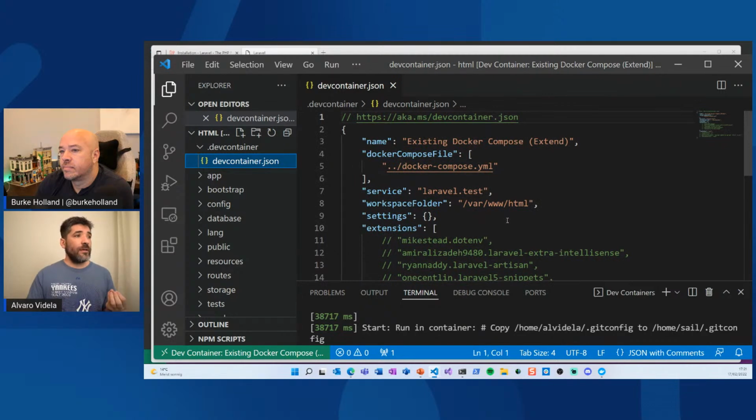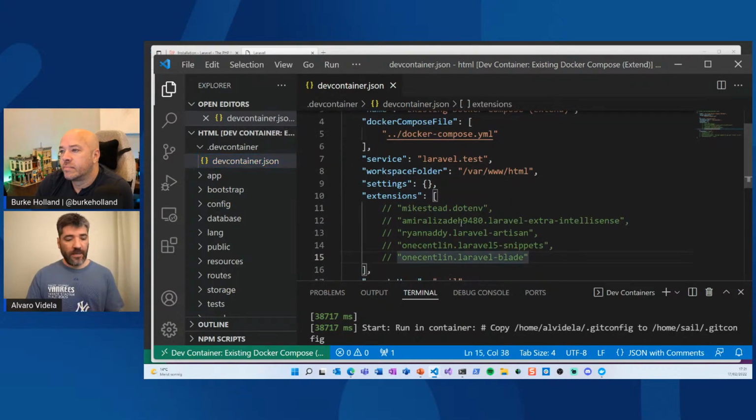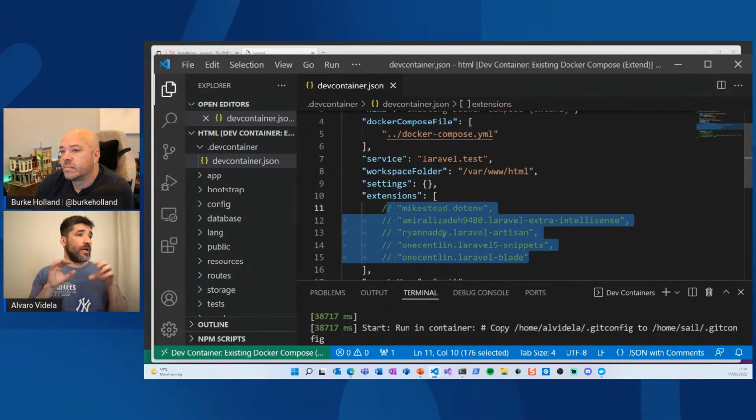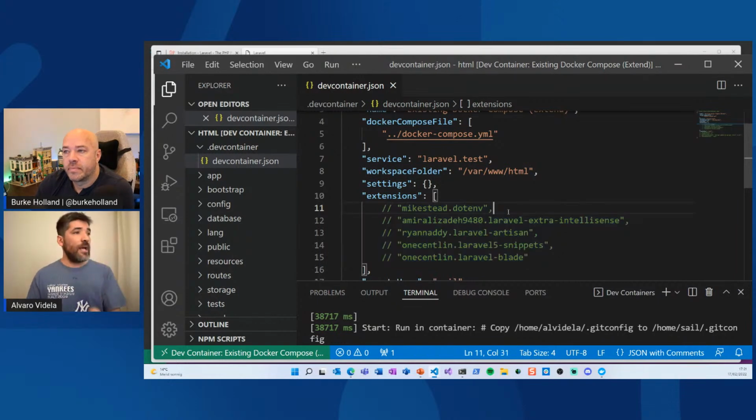When we worked with the Laravel team, we saw there are some extensions that you can install directly in VS Code when you work with a Laravel project. We didn't want to enable them by default, out of respect for each person's choices when working with Laravel. But you can uncomment any line here, and VS Code will not only install what it needs to run Laravel and MySQL, but also by default all these extensions for working with templates in Laravel, IntelliSense, and so on. That's just showing all the cool stuff you can define in a DevContainer file.